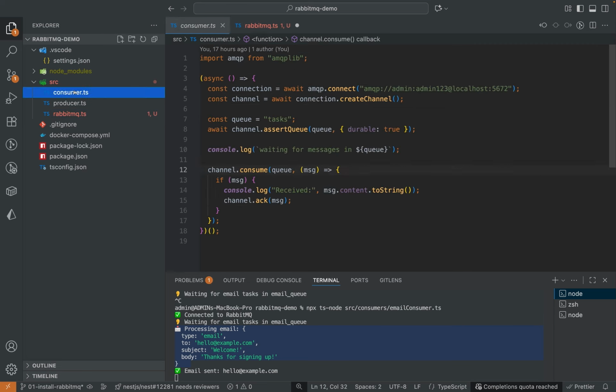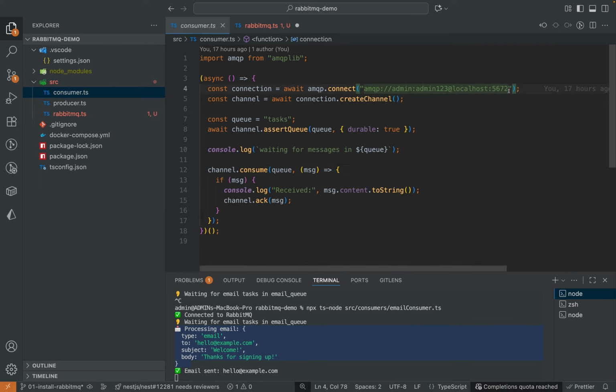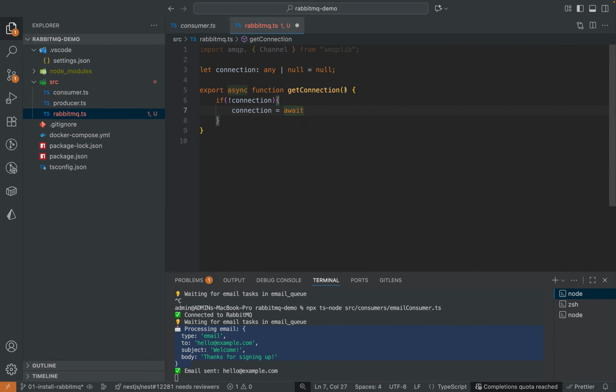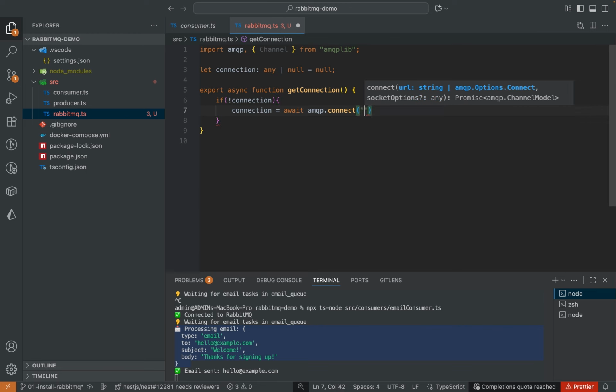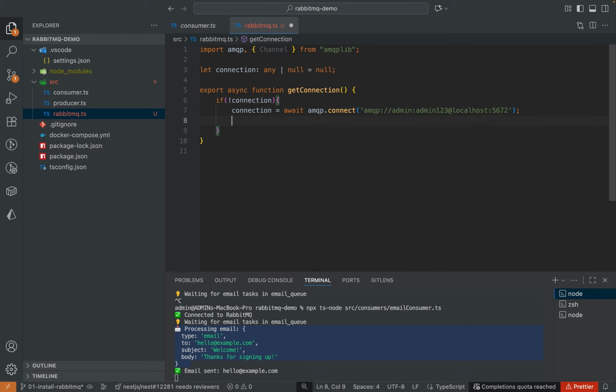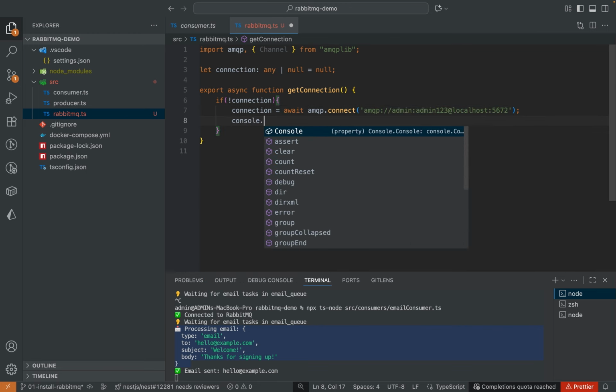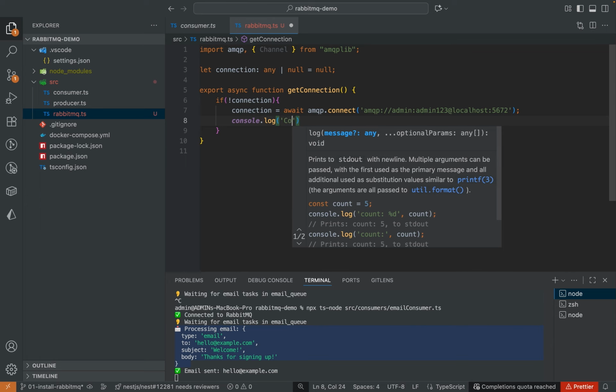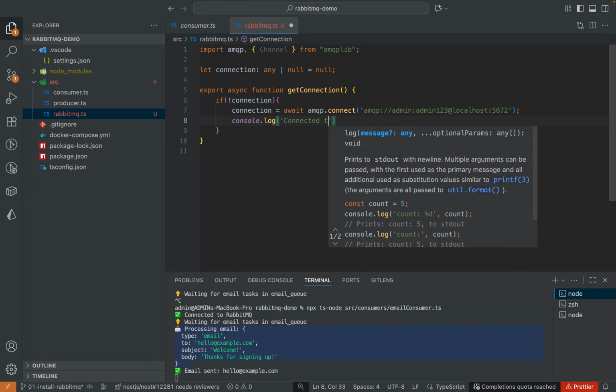I'm going to copy this connection string. This one is the connection: amqp.connect, and here I'm going to provide my connection string. It's going to give me the connection object. Here I can log the message, connected to RabbitMQ.